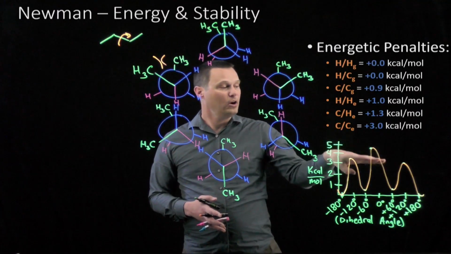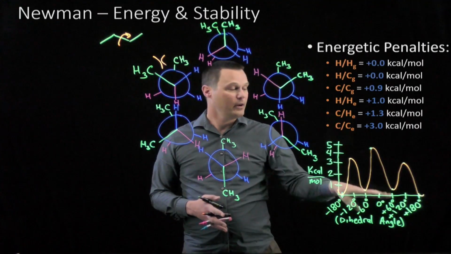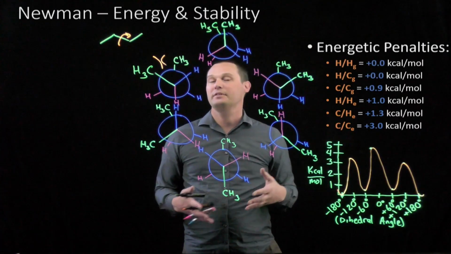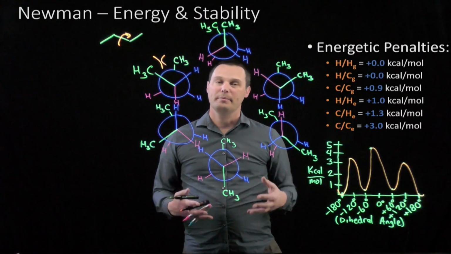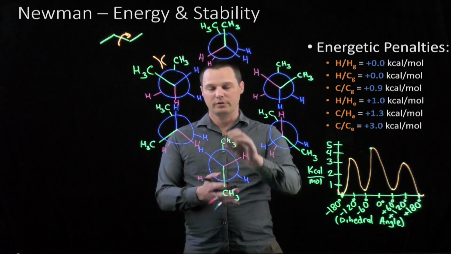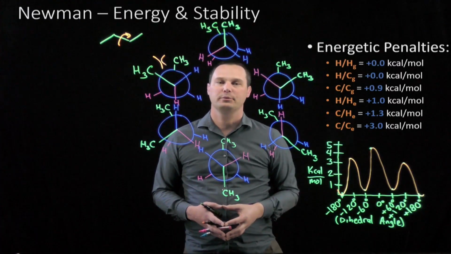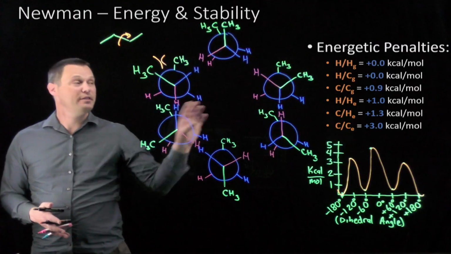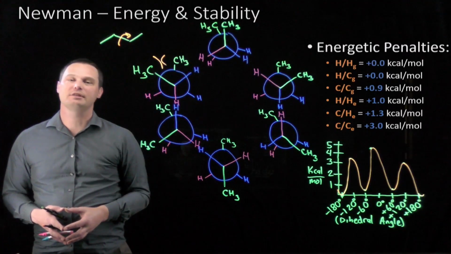We also see that not all eclipsed Newman projections are equal, and not all staggered Newman projections are equal. Some of the staggered Newman projections are more stable than others. The best Newman projection should be fully staggered with the largest groups as far apart from each other as possible. There are numerous other examples we could do, but this list will get you pretty far with Newman projection stability.